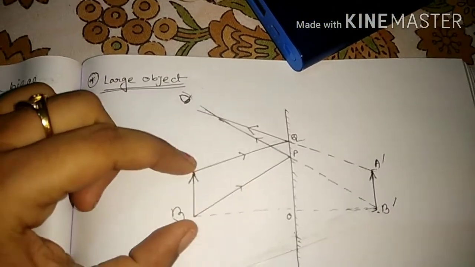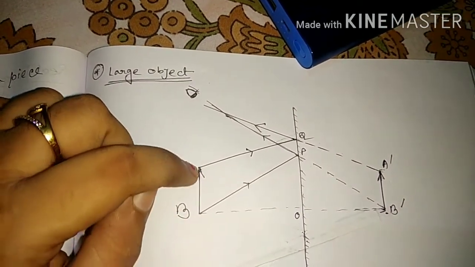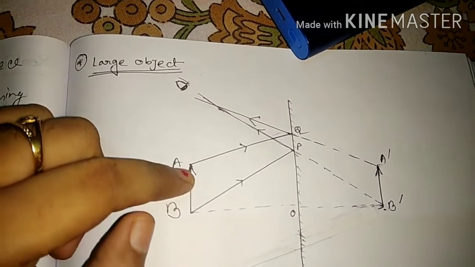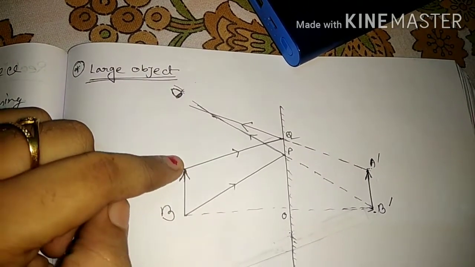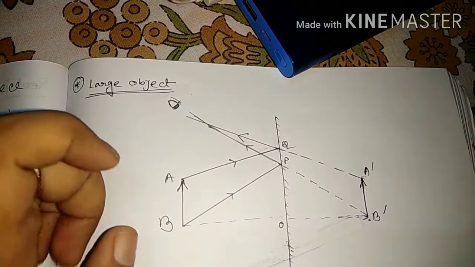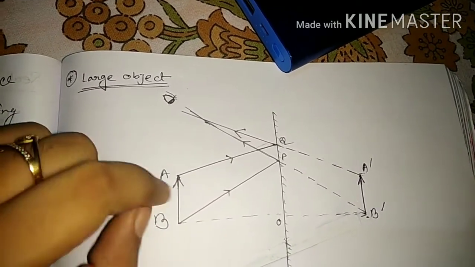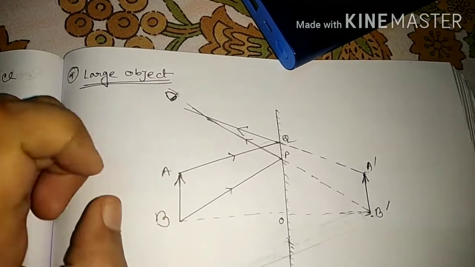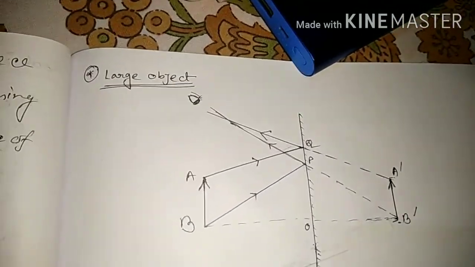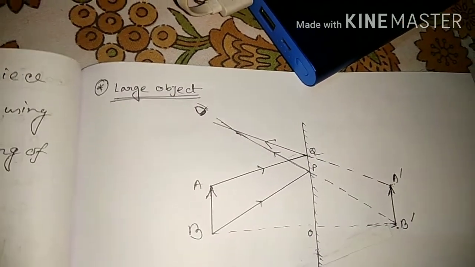This is an object. From the object, each point's light will be reflected from the mirror. But for drawing purposes, I will consider this point and this point. From each point of this object, light will be reflected from the mirror. That's why we see the virtual image of an object in a plane mirror.